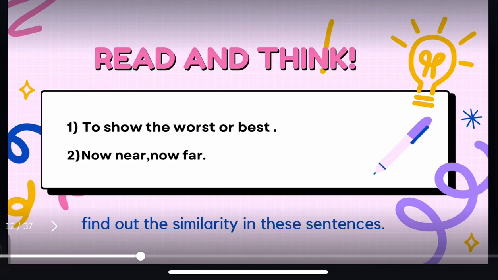But first, you have to read the sentence and find the similarity. To show the worst or best. Second sentence: now near, now far.